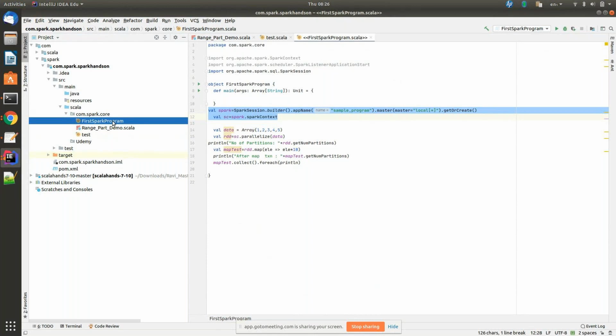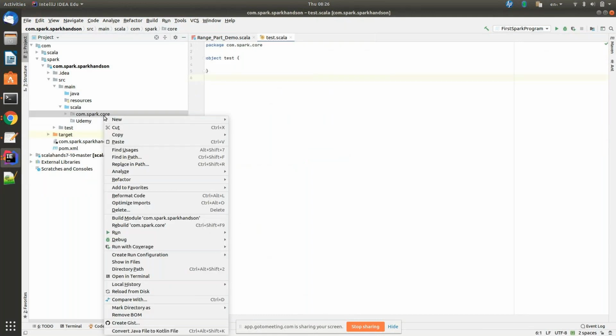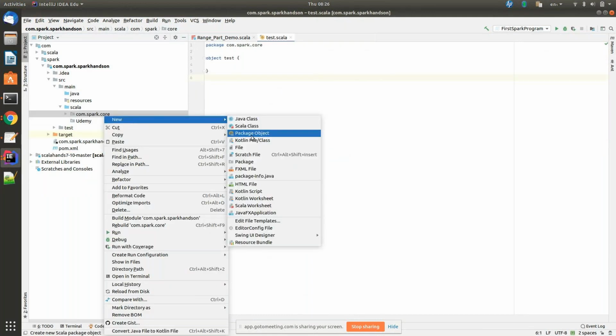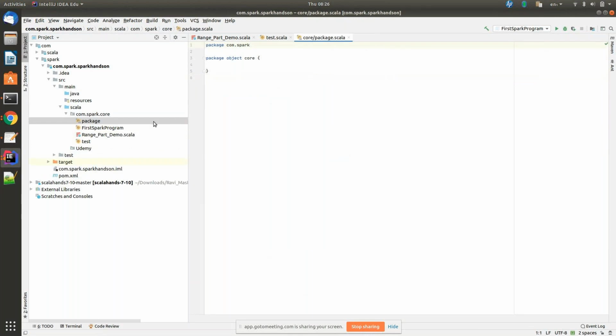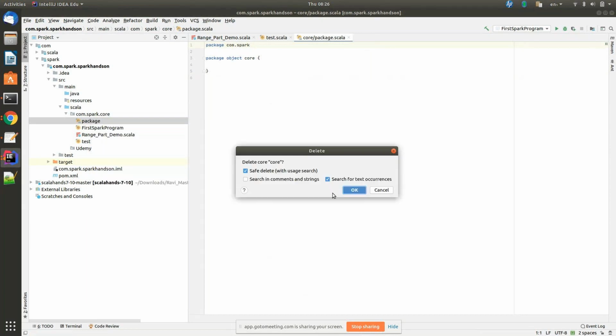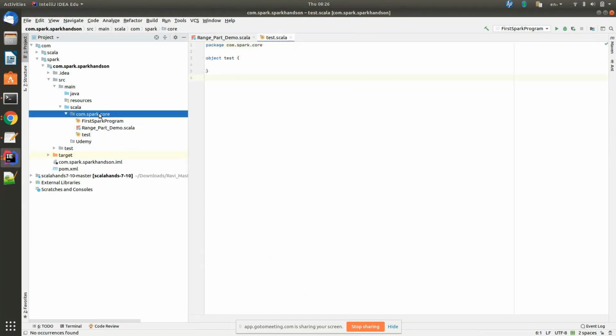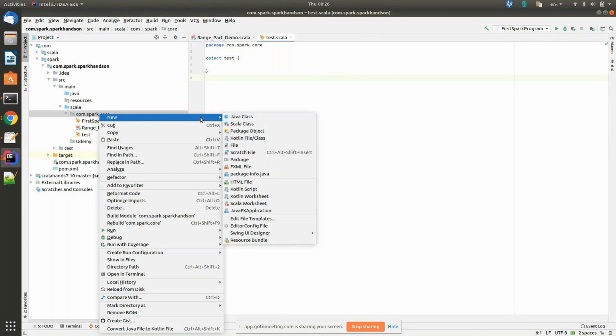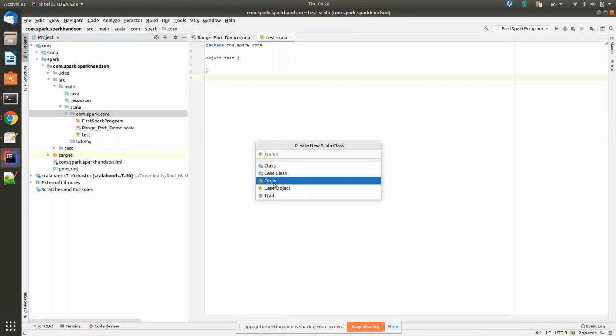Okay. Let's go ahead and write a new program. Right click. Word count program. Scala class. No, not that one, you have taken the wrong one. Remove. Scala class. Here you need to select object and type the name word count. All the names should start with a capital letter.